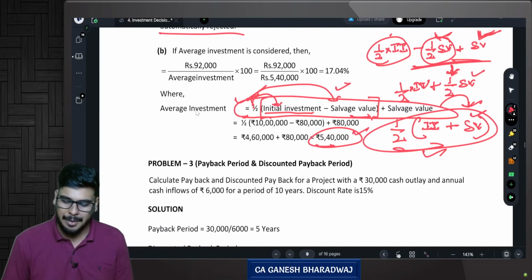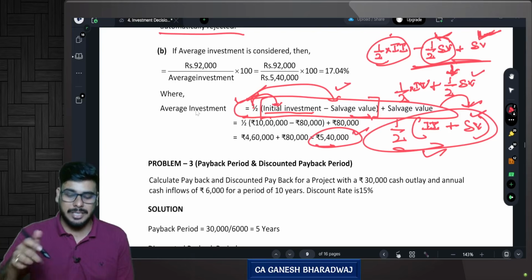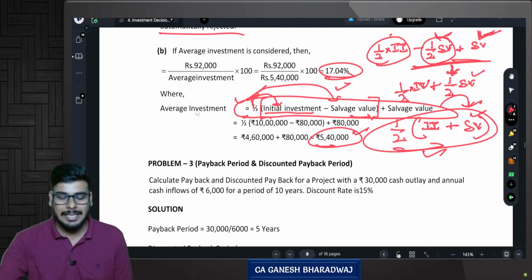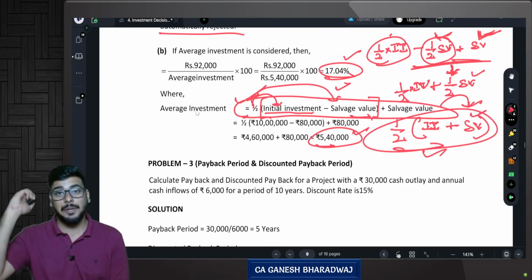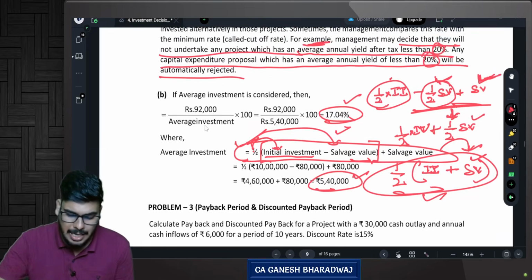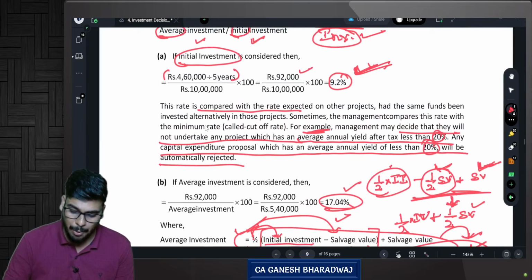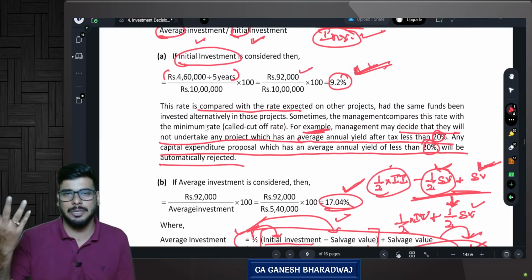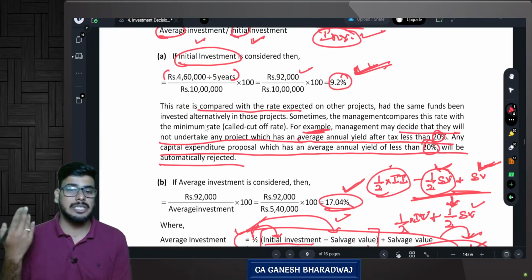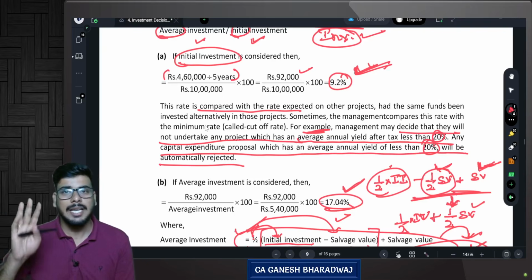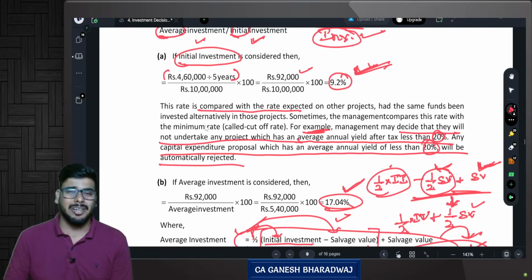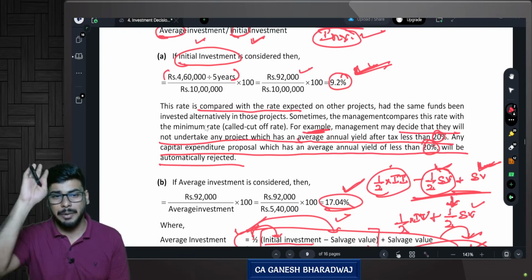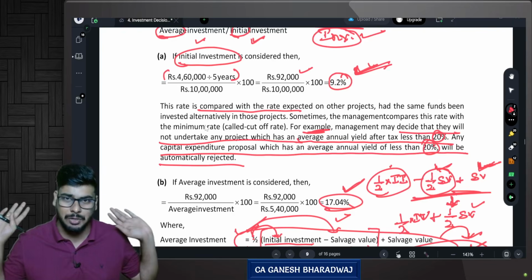So the denominator can be 5,40,000. So if this changes, obviously the answer will also change. So if you use this method, your average rate of return is going to be 17.04%. Now, sir, should I take 9.2% or 17.04%? It depends on the company. Whichever method they want to take, they can take. In exam, if the question is silent, you can take either of the methods, or if this is a 5-mark question they are asking, you better do both the methods and leave it there. Are you clear with this?